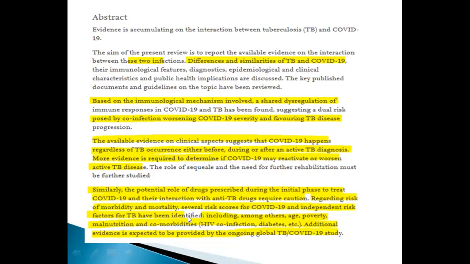Several risk factors for COVID-19 are also risk factors for TB, including among others age, poverty, malnutrition, and comorbidity among both TB and COVID-19 infection.